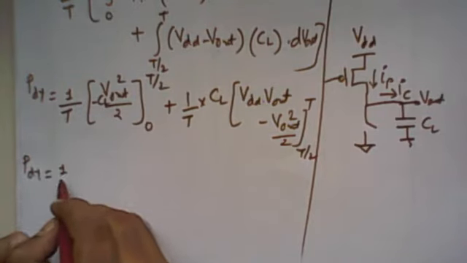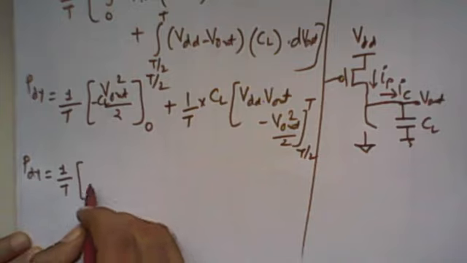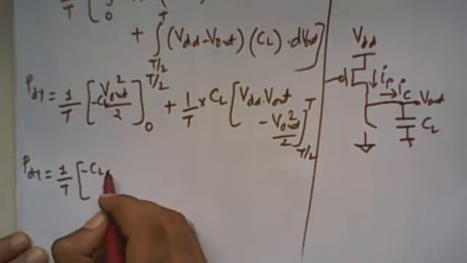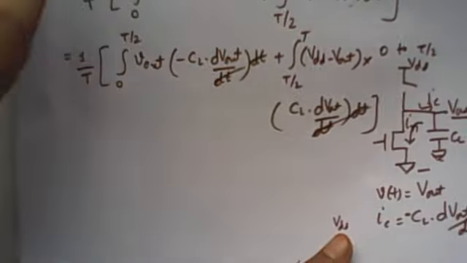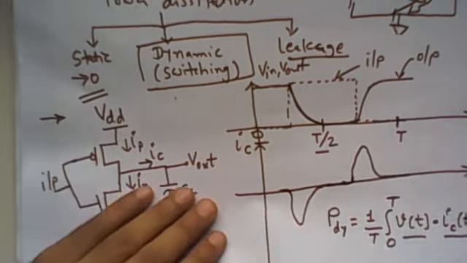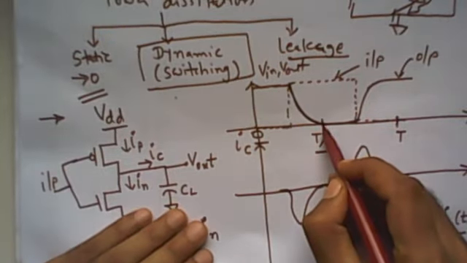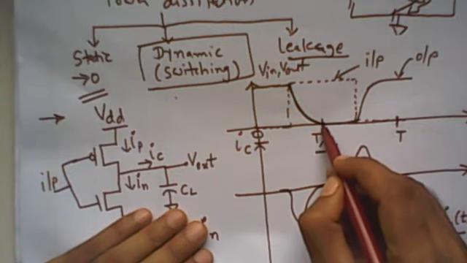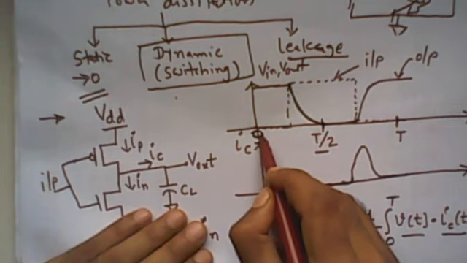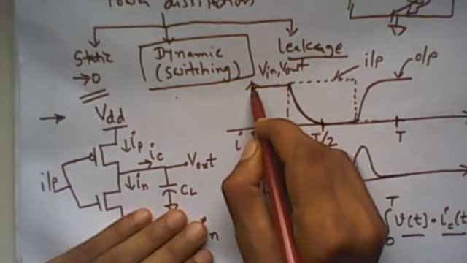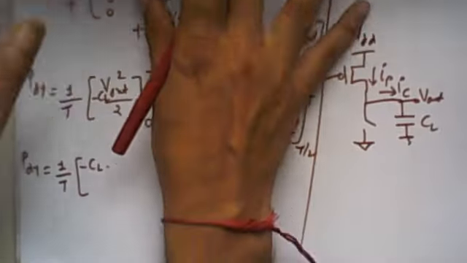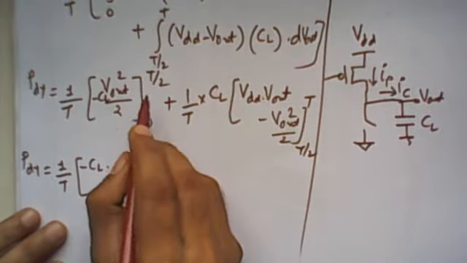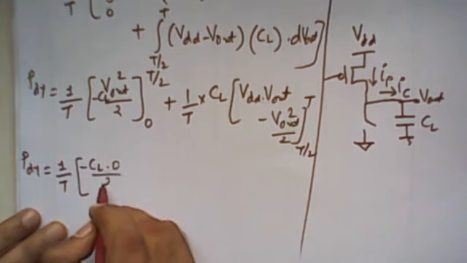At that time, what is the V out value? We have to see. Now at T by 2, what is the V out value? Let's see in the waveforms. So at T by 2, the V out value is 0, right? So we substitute 0, and at 0, the V out value is equal to VDD. So at 0 we substitute V out as VDD, and at T by 2 it is 0.